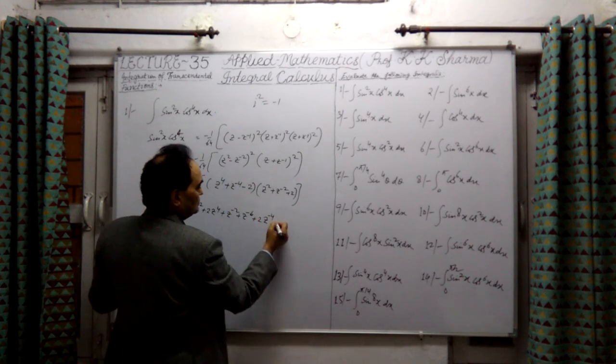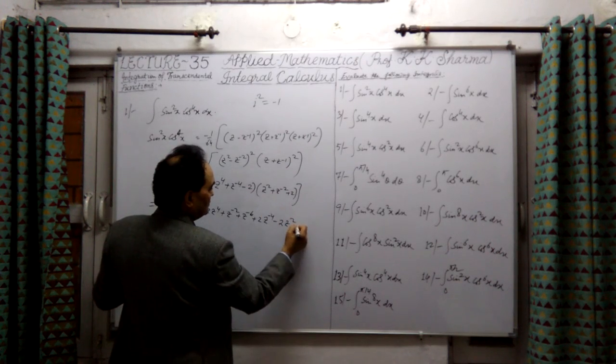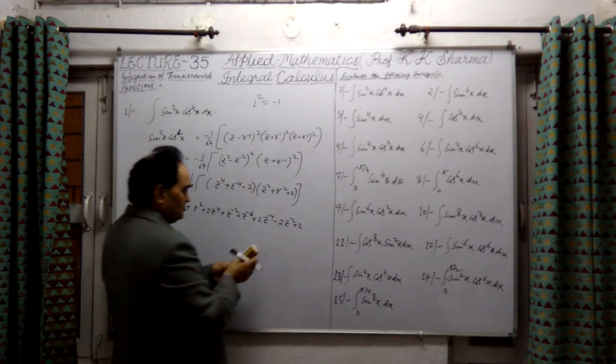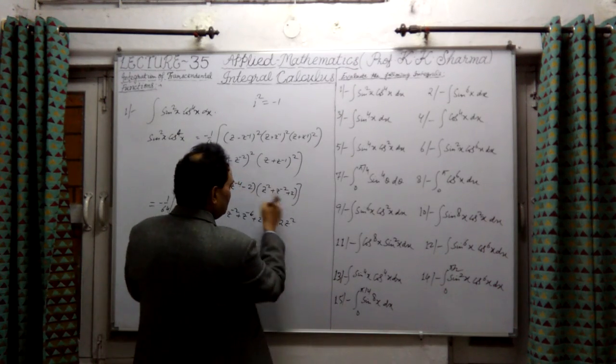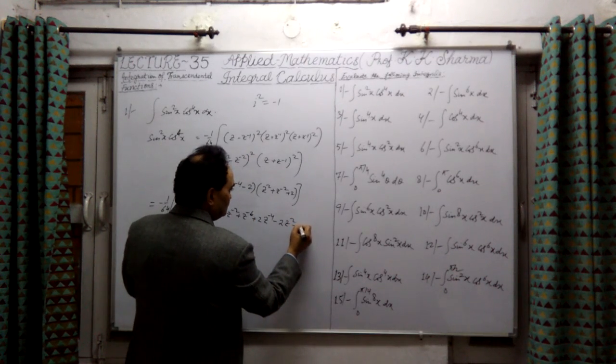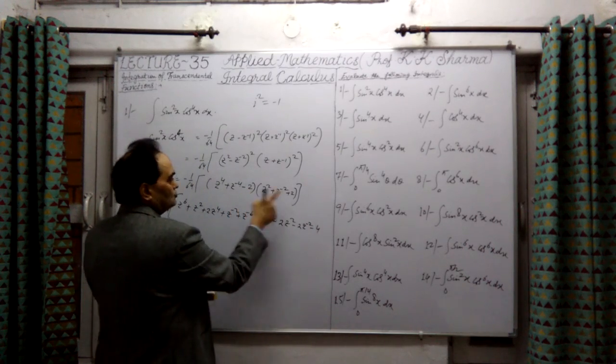Now by -2, we will get -2 into z^2, plus 2 into -2, all three will be negative because we multiply with -2. So -2z^2, then -2z^-2, and then minus 2 into z^-4... this is the term with 2 to the 4 here.